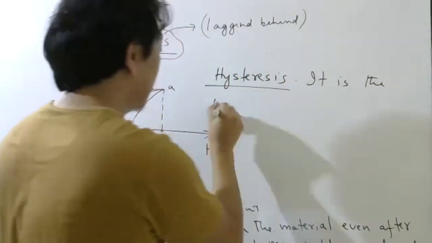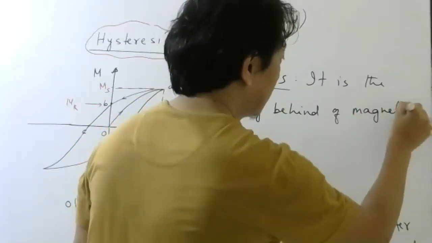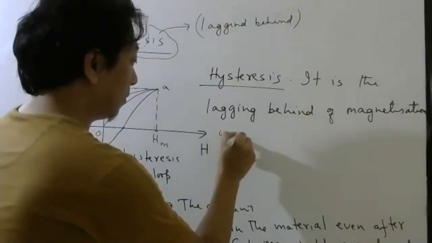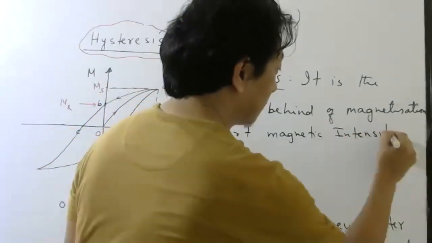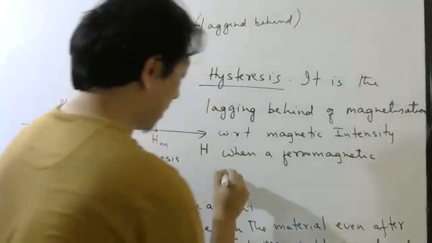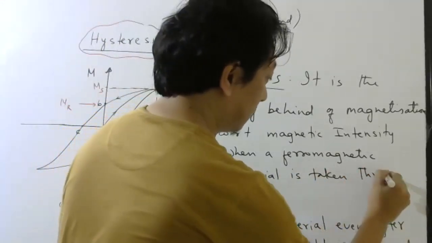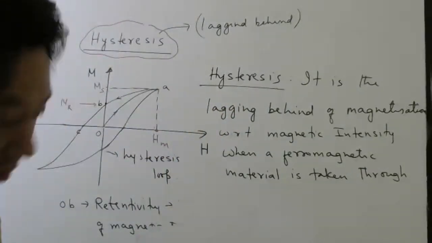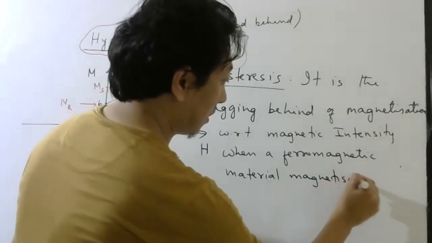It is the lagging behind of magnetization with respect to the magnetizing field or magnetic intensity when a ferromagnetic material is magnetized and demagnetized.